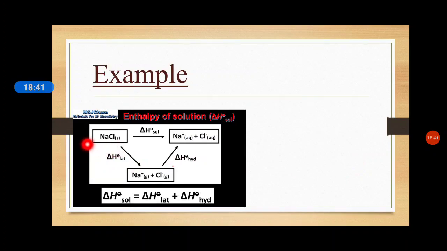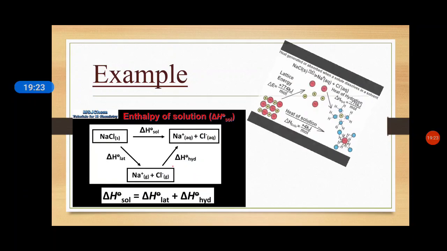NaCl is dissolved into water. Delta H lat stands for lattice energy. Lattice energy means we are converting this sodium chloride compound into its ionic state. During the formation of the ions, the energy involved is the lattice energy. We are dissolving this into water, so it converts into Na plus and Cl minus in aqueous medium, that is in water. So the total enthalpy of solution is delta H lattice energy plus delta H hydration energy.